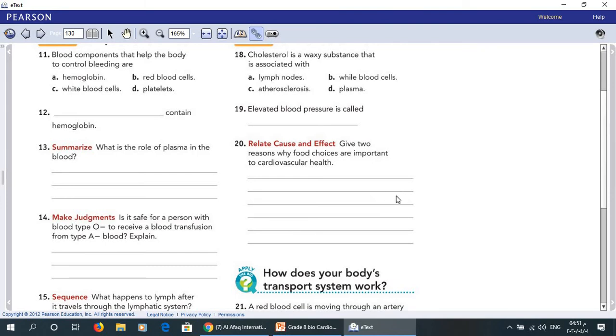High sodium intake can increase blood pressure. I'll repeat the answer one last time: a high fat and high cholesterol diet can lead to atherosclerosis. High sodium intake can increase blood pressure.